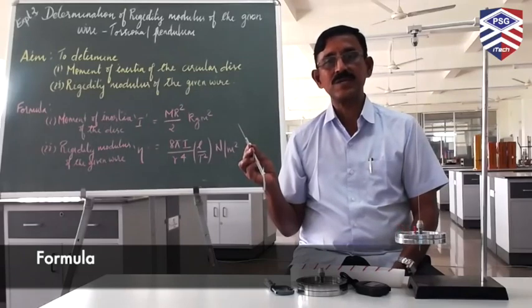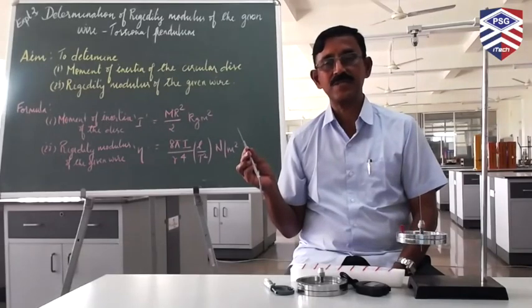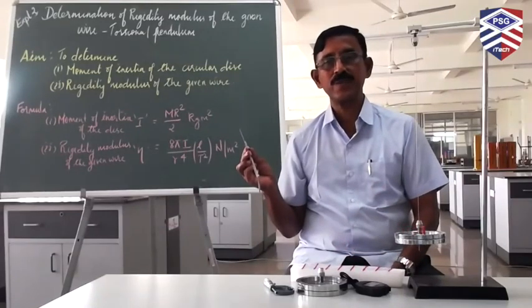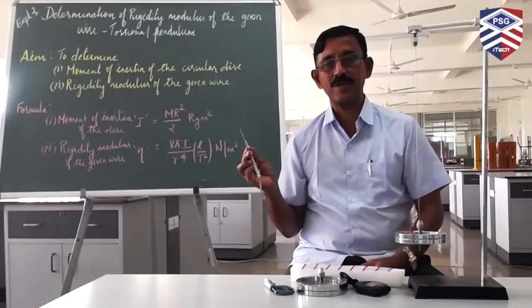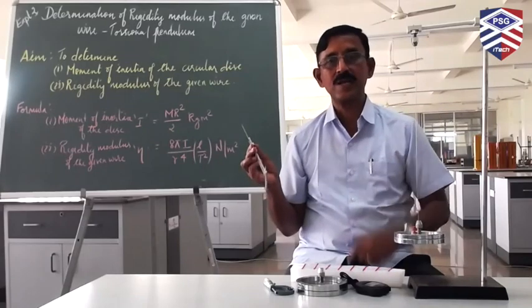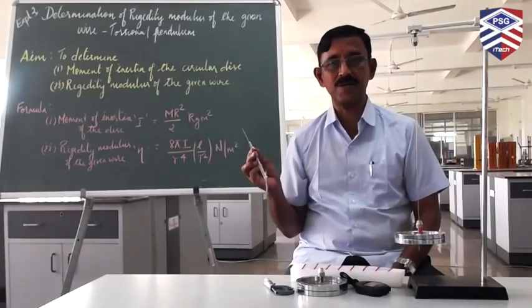Now, the rigidity modulus of the given wire material is n equal to 8 pi I by r to the power 4 into L by T squared, where I is the moment of inertia, which we found using the formula m r squared by 2, r is the radius of the wire, which we found using the screw gauge, L is the length of the pendulum, that is the distance between the two chucks, and T is the time period which we have measured using the stopwatch while executing torsional oscillations.